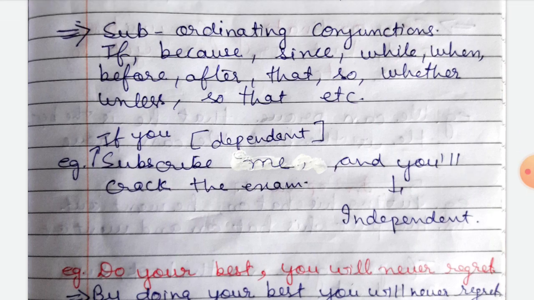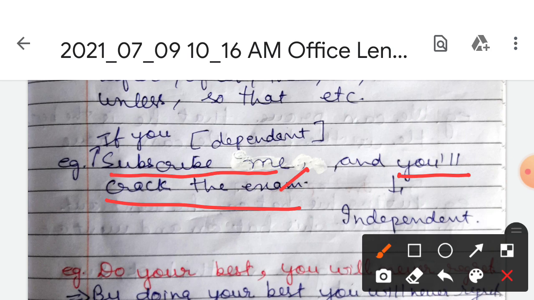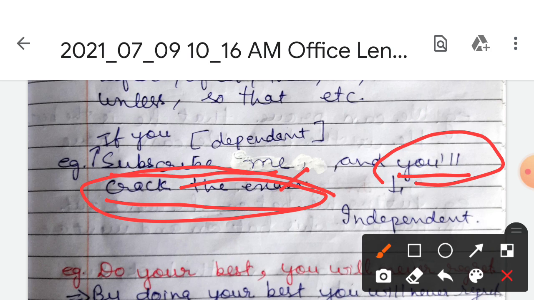First we will take the simple one. Subscribe me, comma, and you will crack the exam. So this is dependent, this one is dependent. How is it dependent? Look, subscribe me and you will crack the exam. This is independent clause. Okay, so in this sentence we have the dependent and independent clause. So this sentence gives the full sense, but one is independent and one dependent. It means this is a complex.